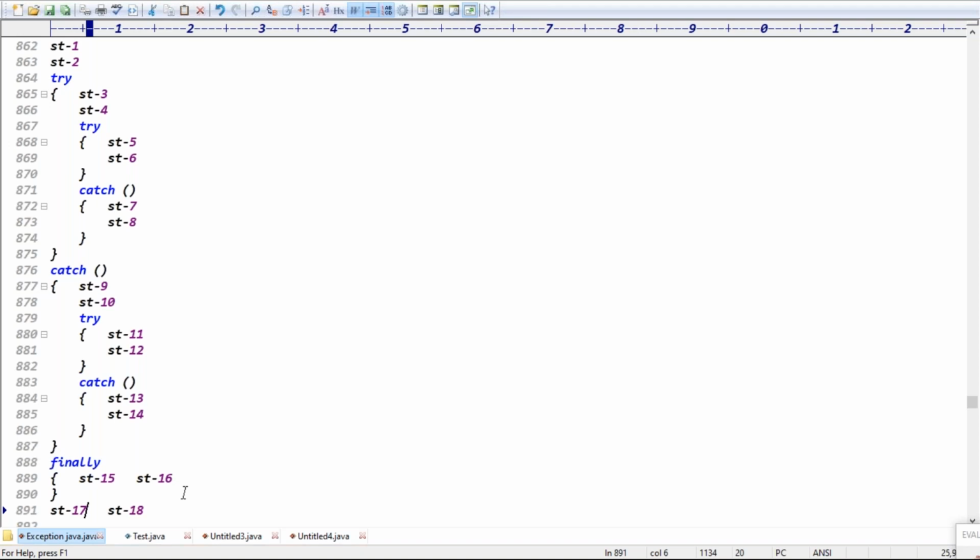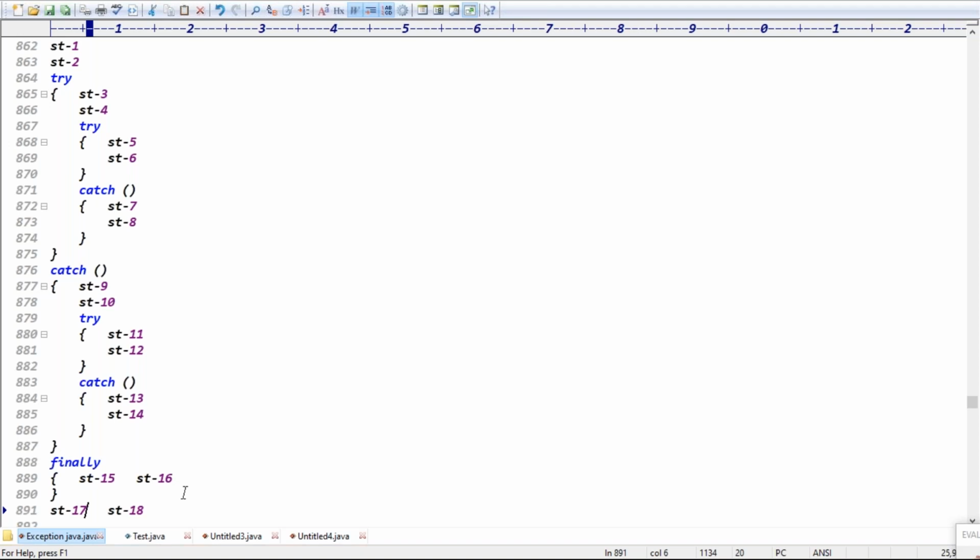So 1 to 6 will be executed. After 1 to 6, next is 15, 16, 17, 18, which also execute. Is this application normal termination or abnormal termination? Exactly, this example is definitely normal termination.